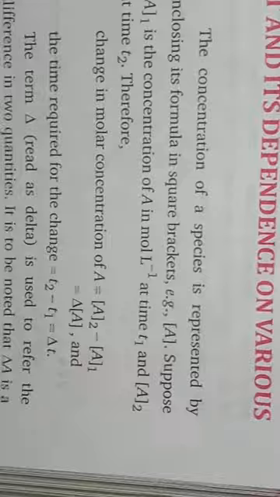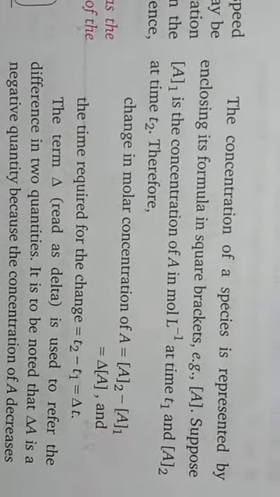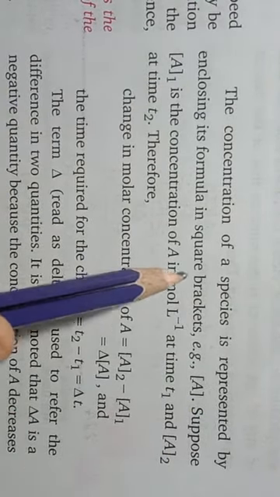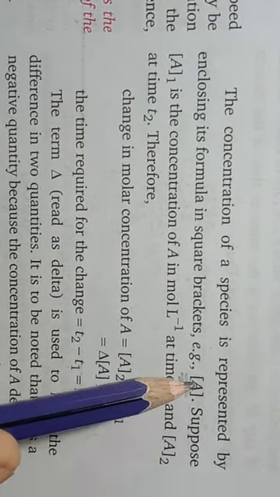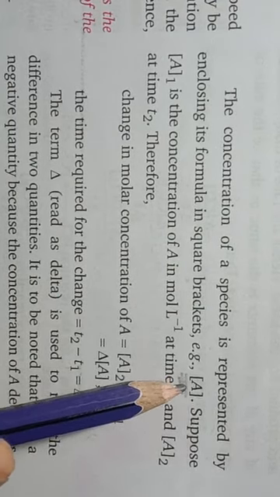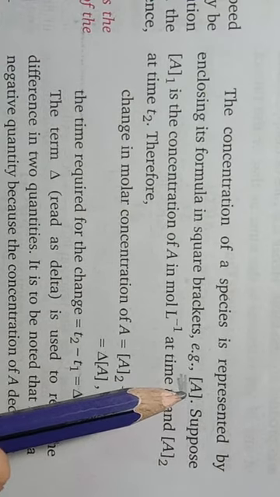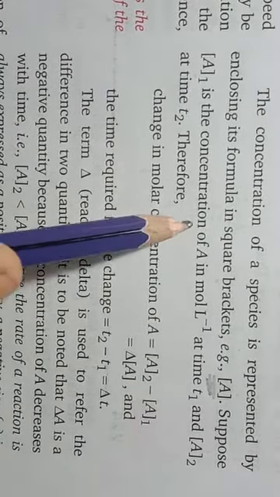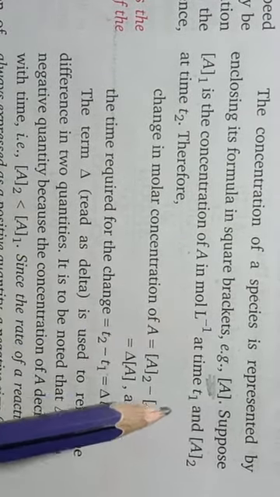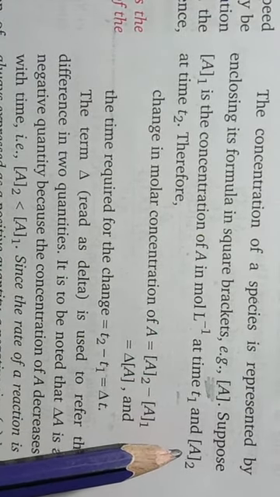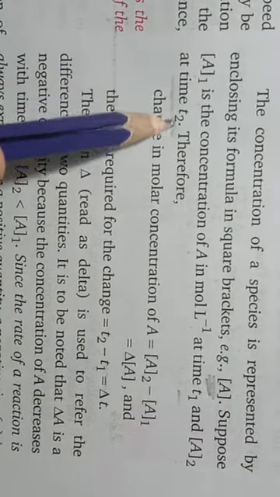Next, the concentration of a species is represented by enclosing its formula in square brackets. When we write any species in square brackets, we are representing that species in terms of molar concentration. Now suppose A1 is the concentration of A in mole per liter at time T1, and the concentration changes to A2 after time T2.